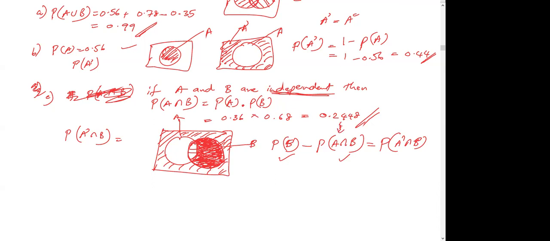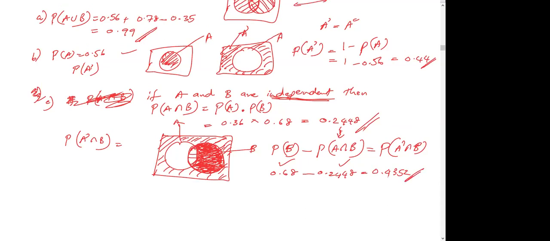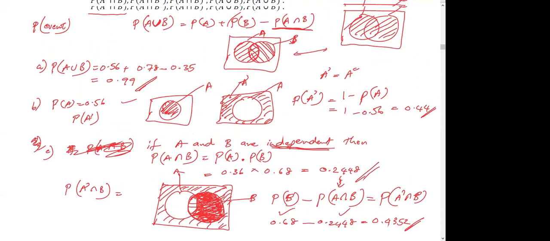Okay, so probability of B is 0.68 minus this one, from the same part you can find this. So this value is 0.4352. Okay, so what is the next one?